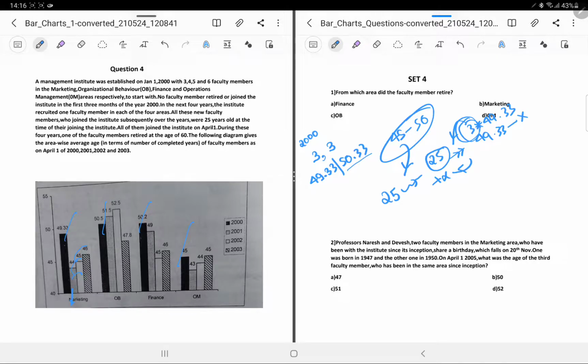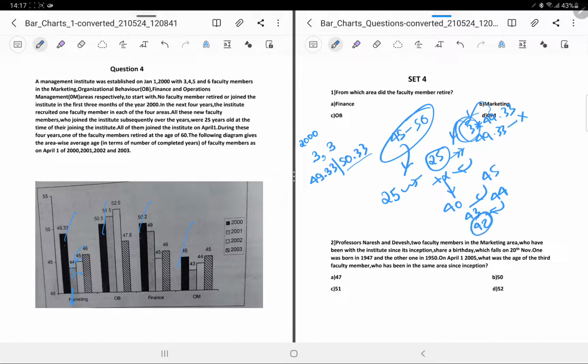See, even if they give 55 each, if 49.33 is the average, even if they give 55 each, this would be 40 and they would be at an average of 45. And then if they are 40, they have to give somewhat like 1 each. So if they give 1 each, this would be something like 43, and they will be 44.